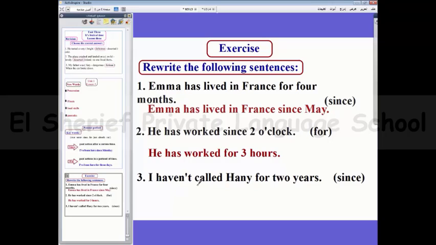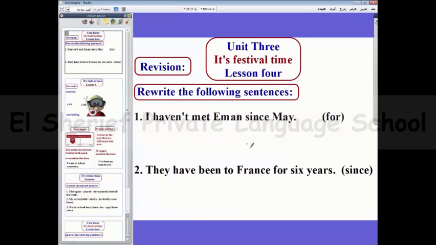Number 3, I haven't called Hani for 2 years. How can we use since here? Think. Yes, okay. I haven't called Hani since 2014. The certain time. Now, let's go to Unit 3, Lesson 4. Revision. I haven't met Iman since May.